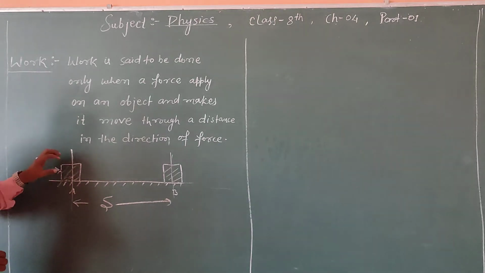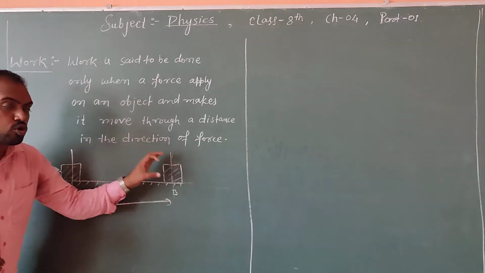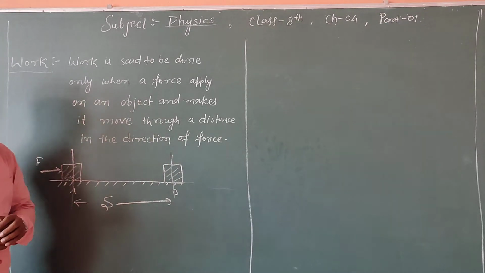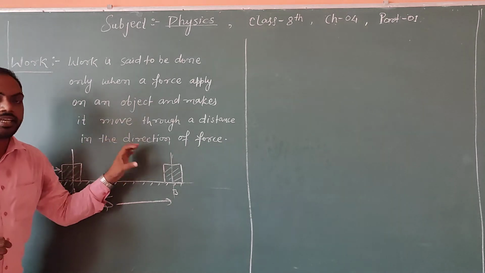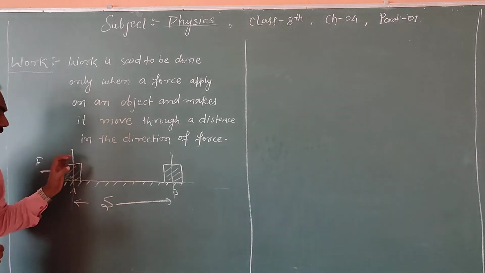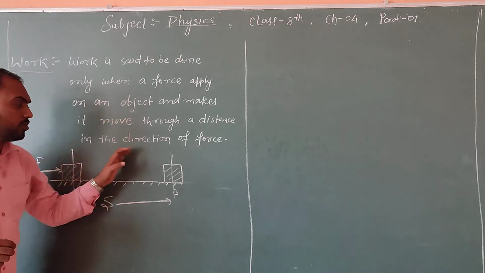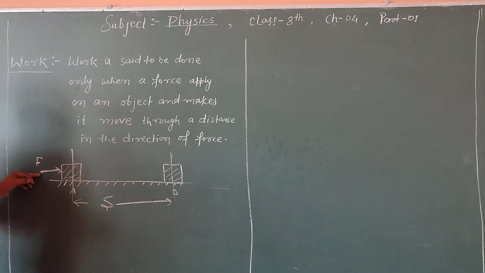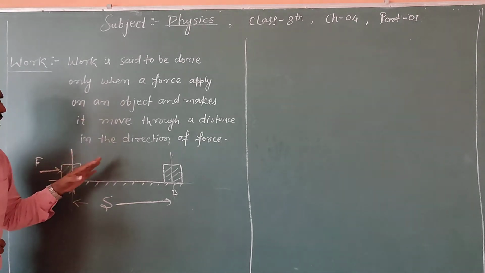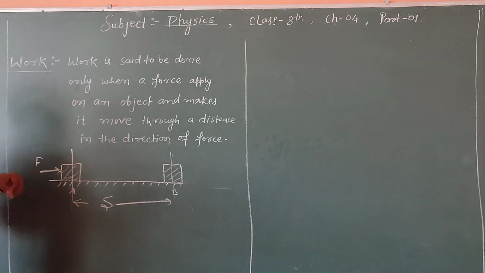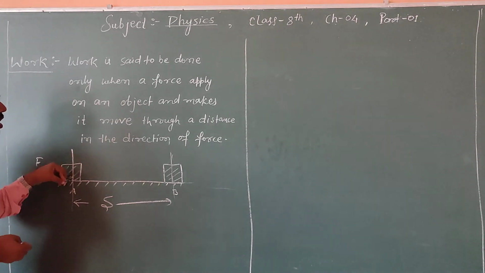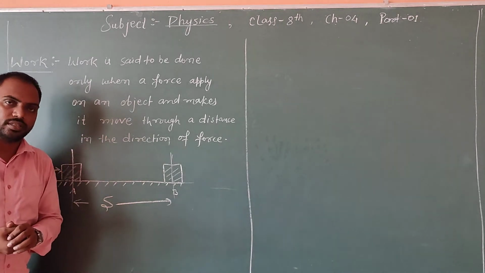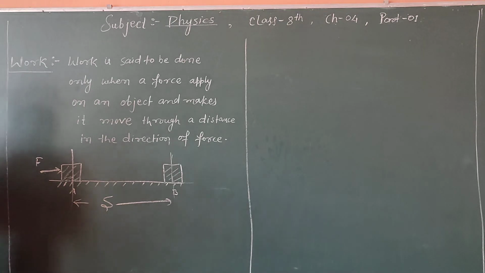You have done some work in displacing this object from A to B. There is a movement in the body from A to B. It has covered some distance by the application of this force F on this body. That's why we say that you have done some work on this box. I hope you are able to understand this.